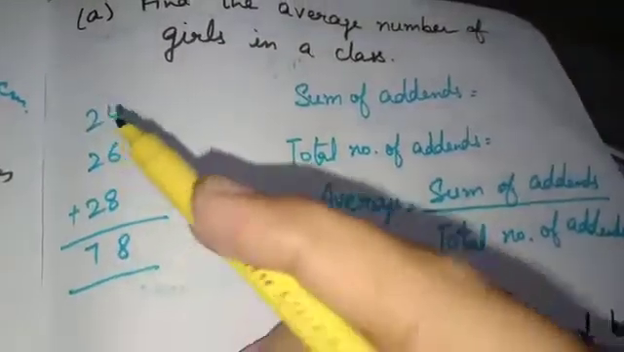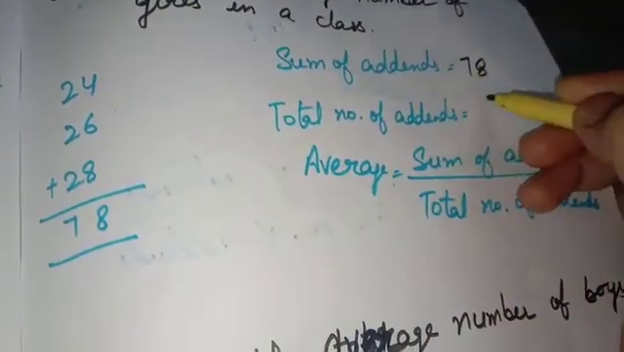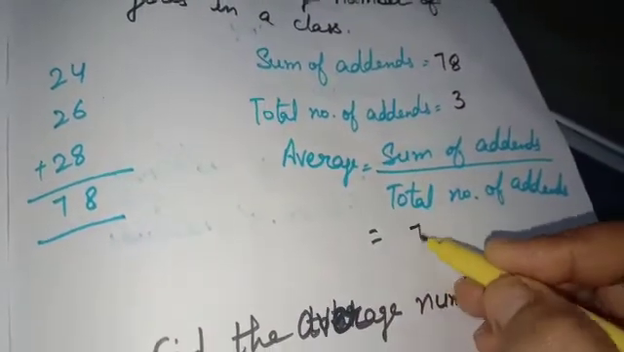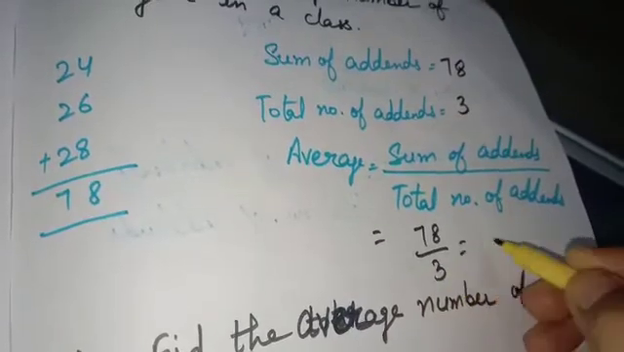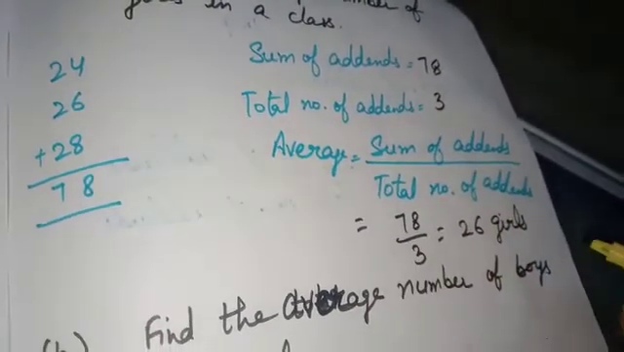Simply, we find the total number of girls, means sum of addends will be 78. Total number of addends are 3. Then divide sum by total number of addends. This will be 26 girls. This is the average.